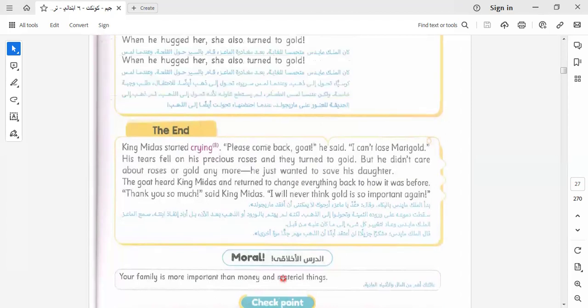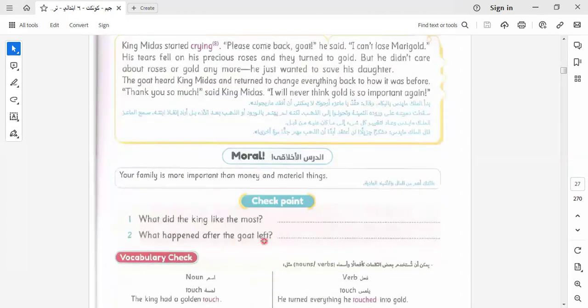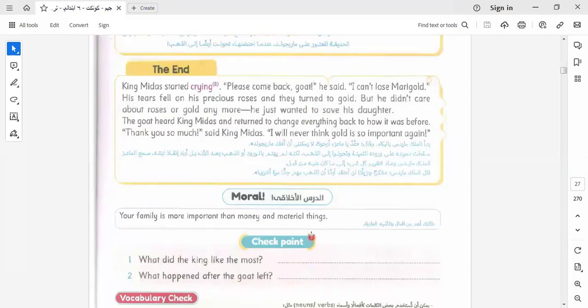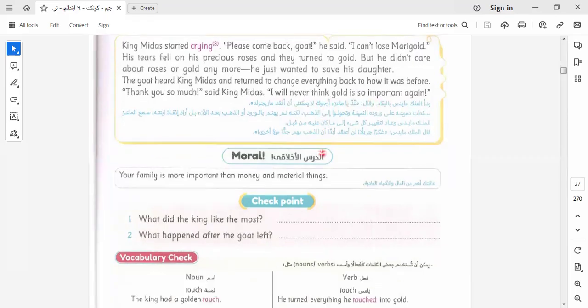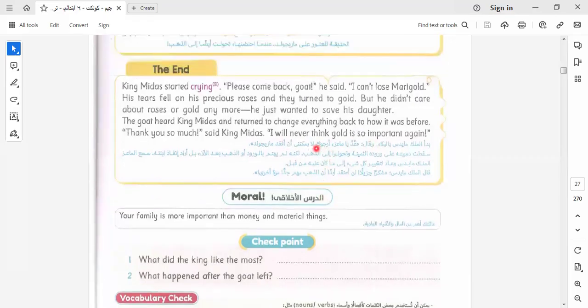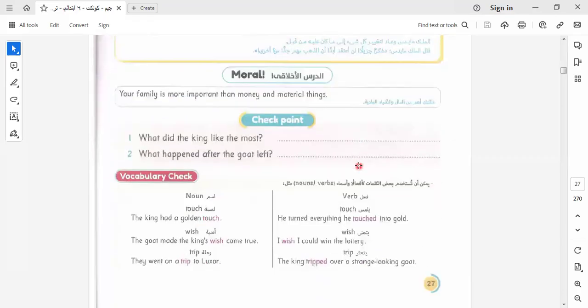What happened after the gold left? He's saying what? The king said, I will never think gold is so important again.